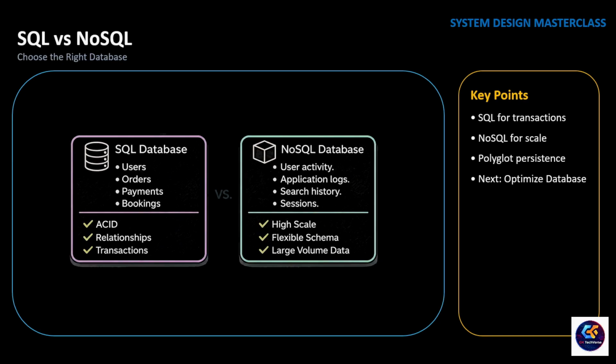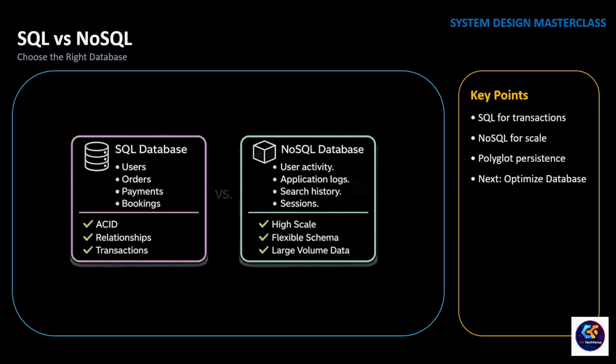But every application also generates another type of data, which is user activity, application logs, product views, search histories, sessions. These records grow rapidly, don't require complex joins, and are often accessed differently. For this type of workload, a NoSQL database can be a better choice because it's designed to scale horizontally and handle large volumes of semi-structured or unstructured data.